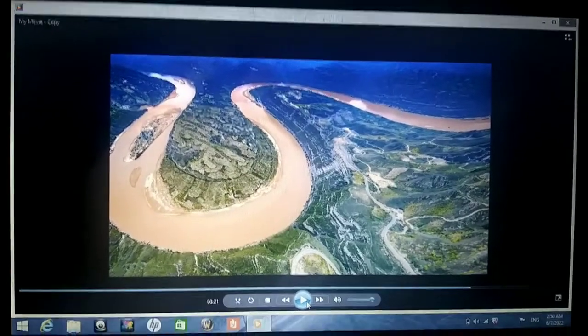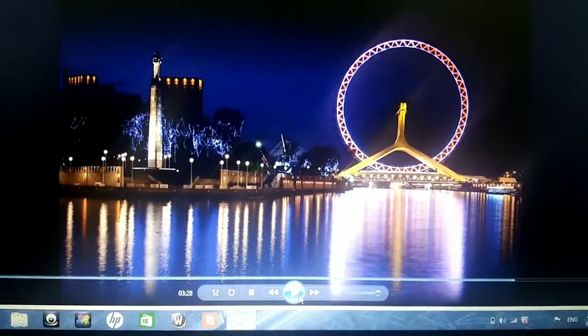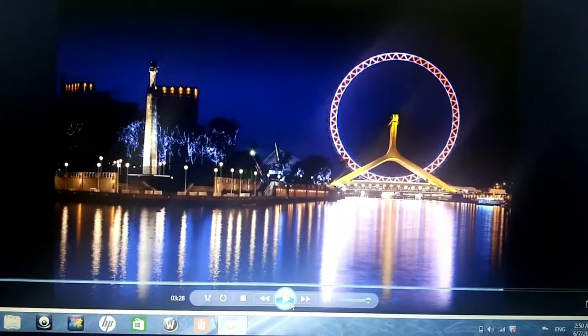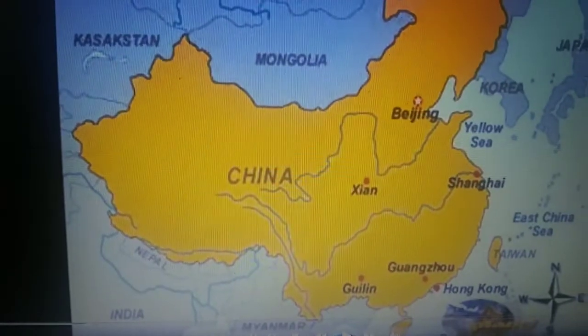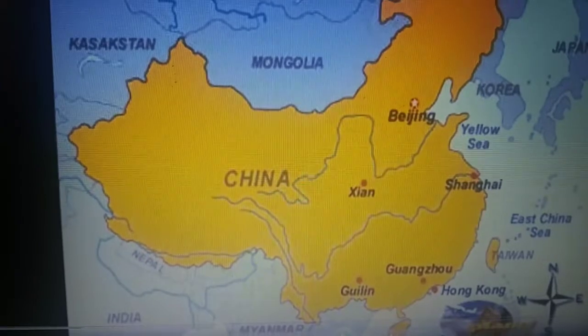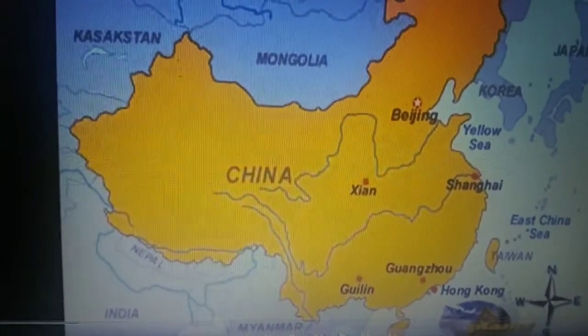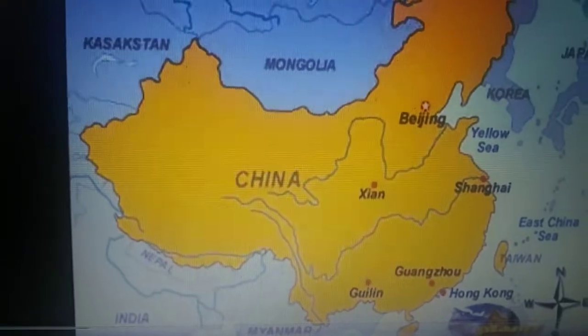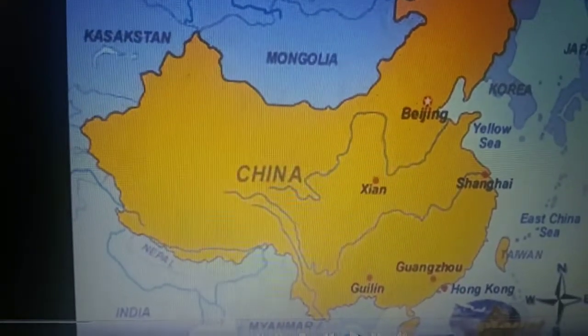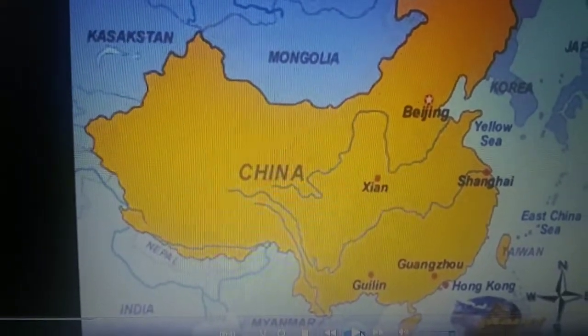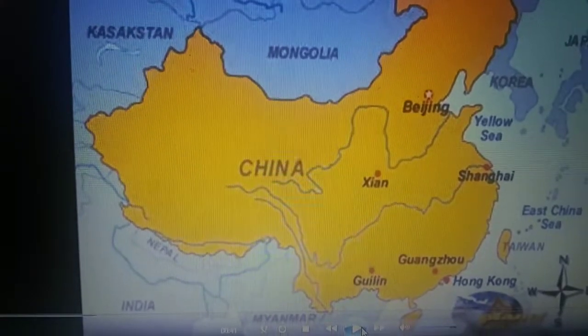It's called the Yellow River. This is another river called the Tianjin River. And here's the whole map of China that includes the two rivers. The Yellow River, which is on the bottom, and the Tianjin River, which is on the top, I believe.